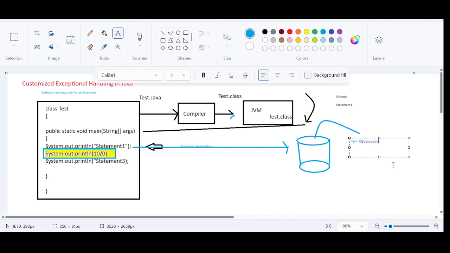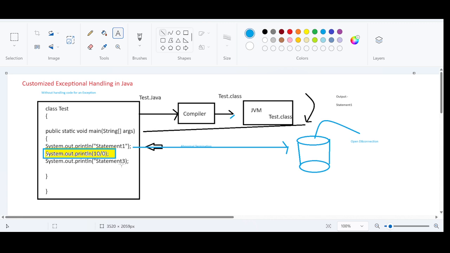Okay, DB connection open. Second statement, in real time, if I am trying to do an operation which is read data from this DB. Second statement is what? Read data from the DB. My second instruction is coded in such a way that it is going to read data from this particular DB. Sounds good, right? What if the exception occurs in the second instruction?